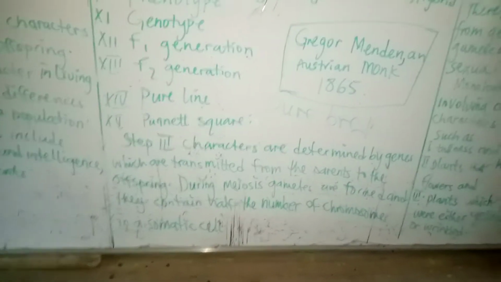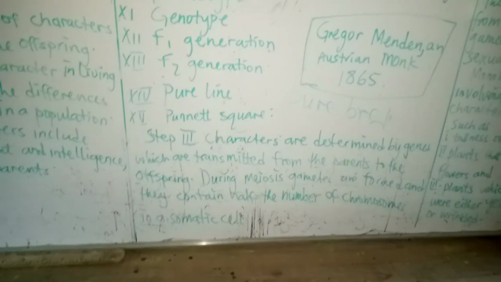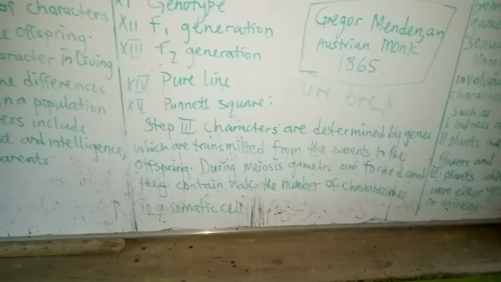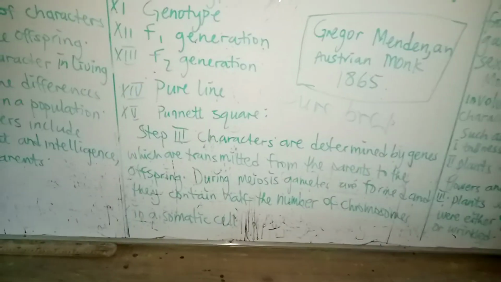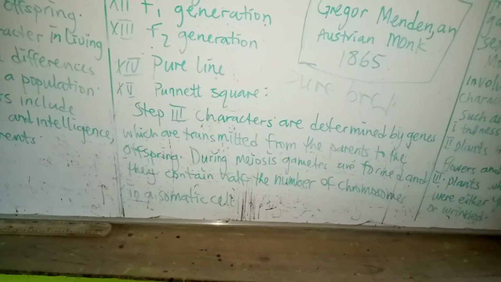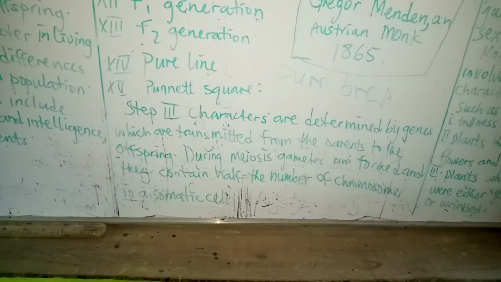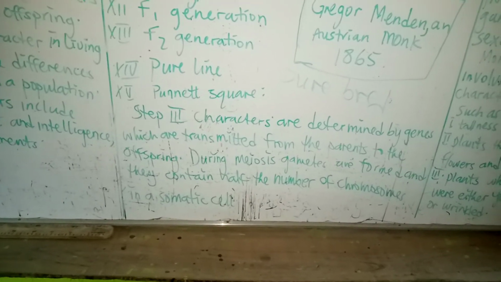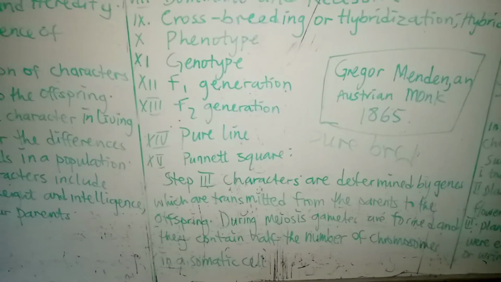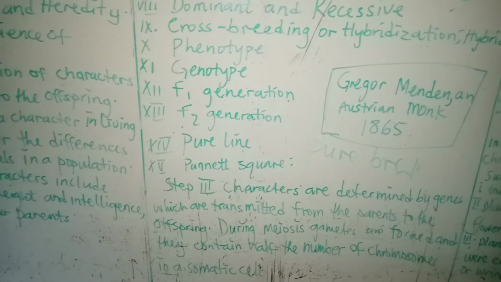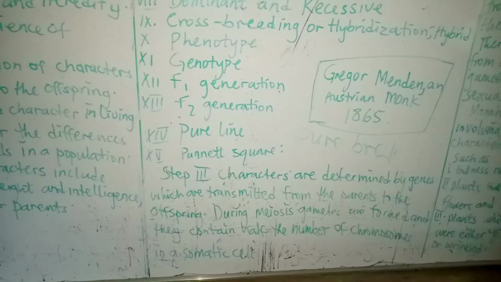That is crossbreeding. Now, having understood the terms we use in genetics, we quickly look at the third one, which says how characters are transmitted from generation to generation. I believe in your home you'll be eager to know how you receive these characters. Maybe you look like your mother, or you look like your father. You'll be eager to know how you even received them. So that is the next thing we want to look at.